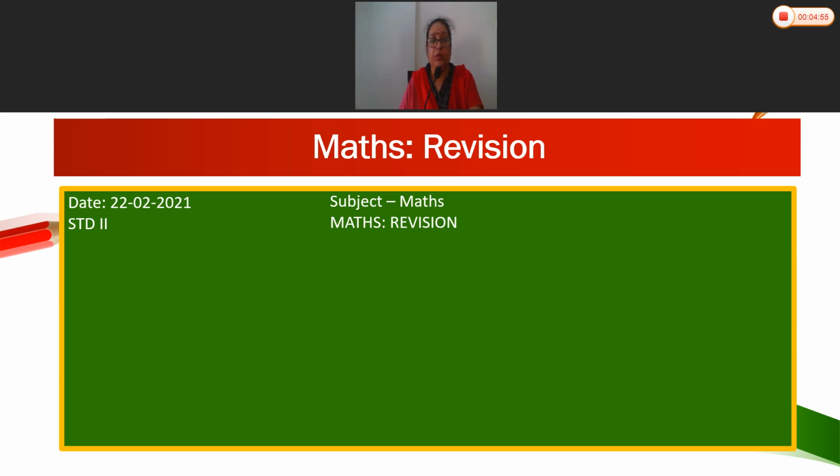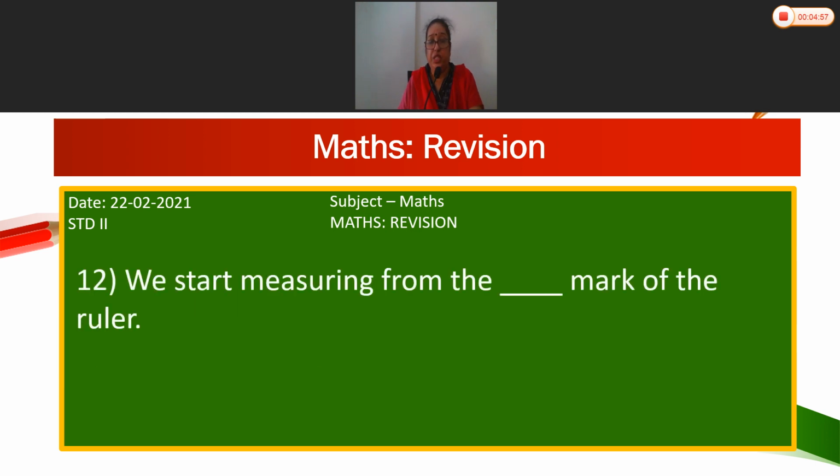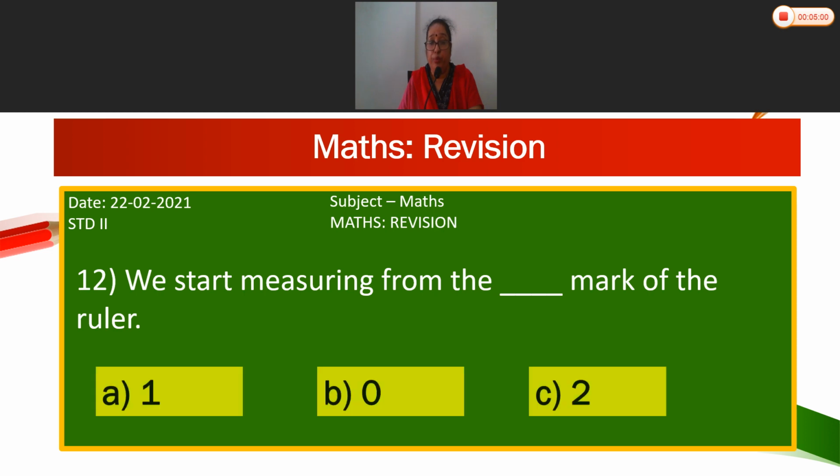12th. We start measuring from the dash mark of the ruler. Yes, you can see the mark on the ruler. So where we should start from? 0. Okay, the options are 1, 0 and 2. So we start measuring from the 0 mark of the ruler.